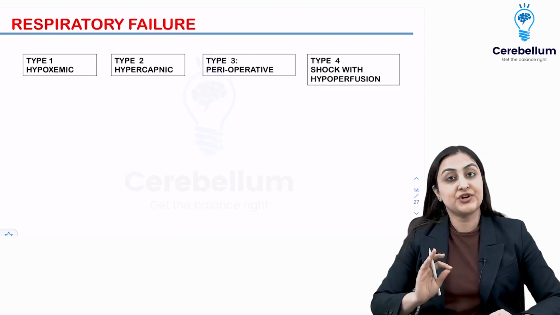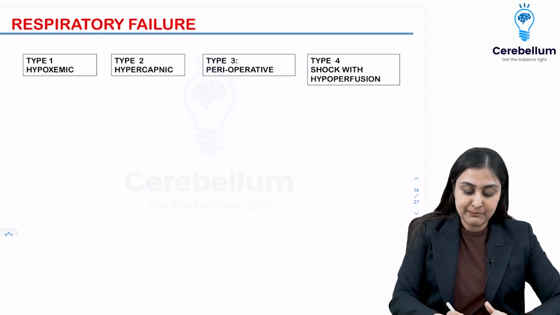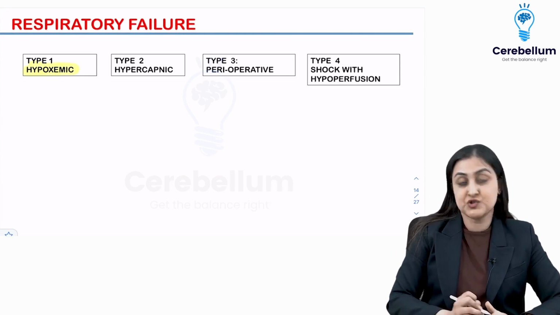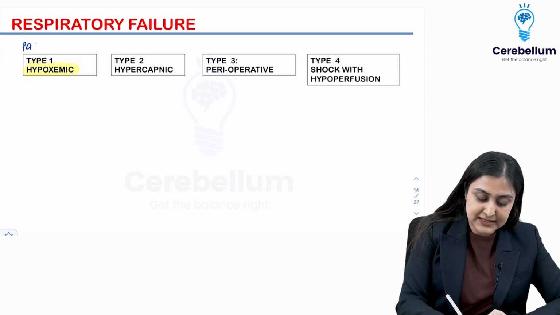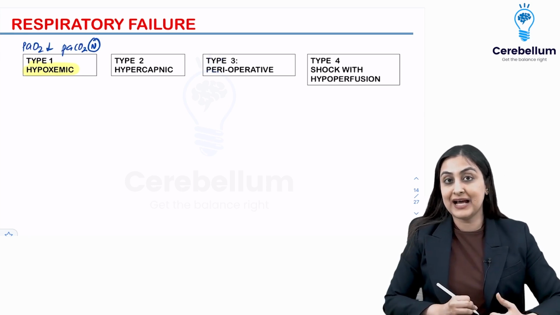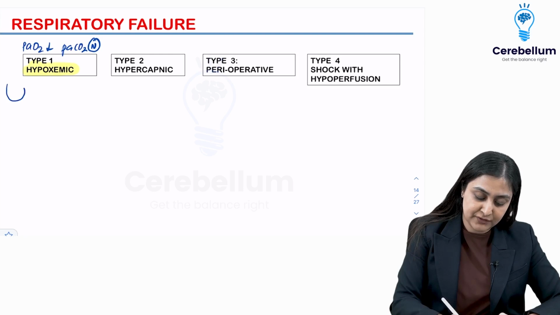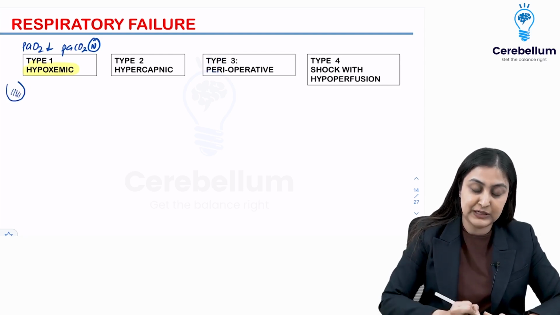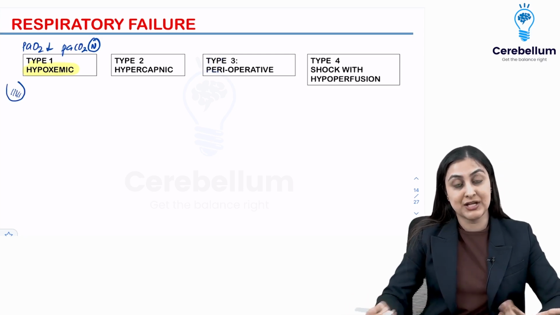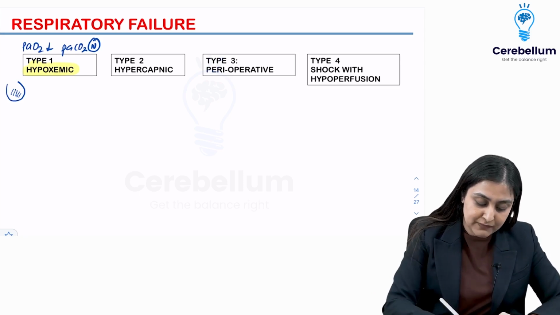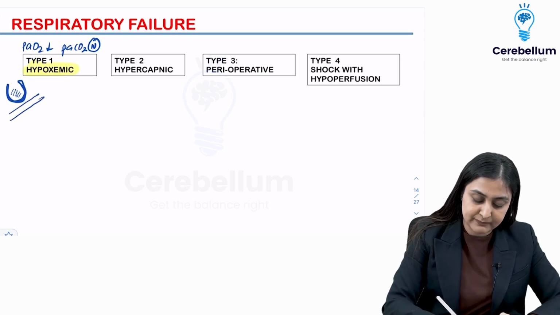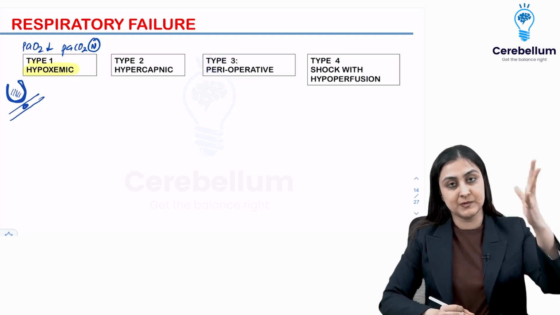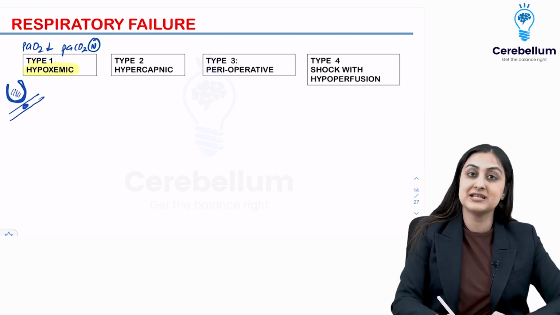So now let's talk about respiratory failure. Very, very important. So type 1 is when you have hypoxia which is predominant. So here what you're going to find is that the PaO2 is low but the PaCO2 is normal. So where do you find hypoxemic respiratory failure? So either of these, blood gas exchange goes wrong. So either the alveoli is not filled with air, it is filled with something else, which is known as consolidation, or you have a problem with the alveolar thickening such as ILD, or you have a problem with the blood such as a pulmonary embolism. So any of these compartments going wrong is hypoxemic.